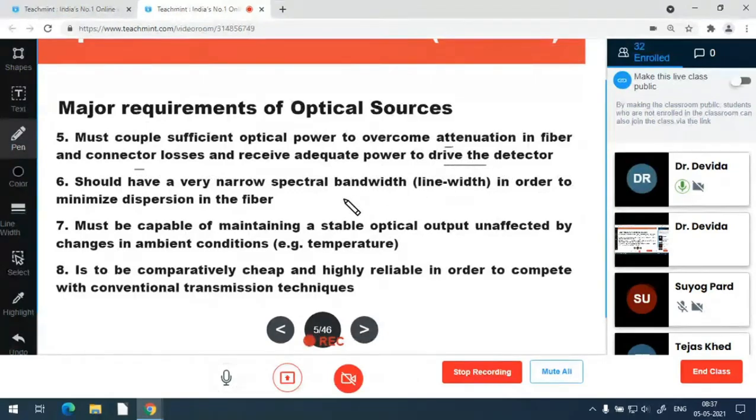It should have a very narrow spectral bandwidth to avoid the dispersion. It must maintain a stable output under temperature and ambient conditions. It should be comparatively cost effective and highly reliable to compete with the other media.